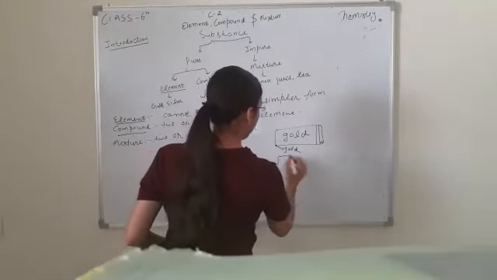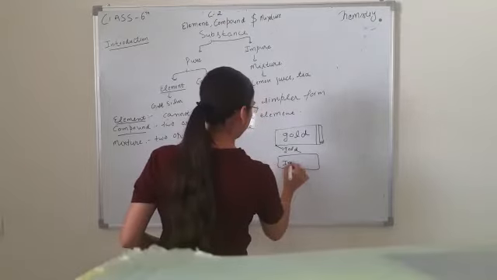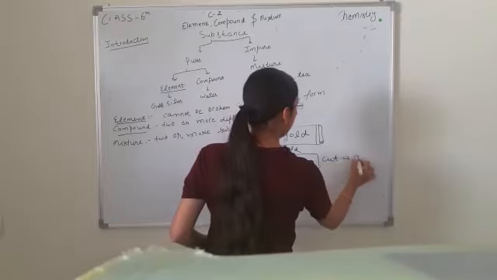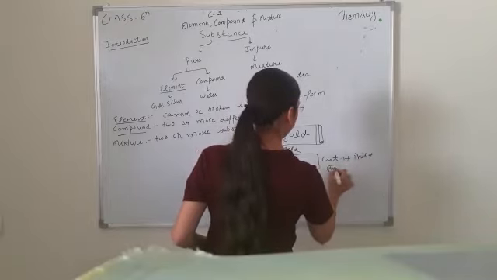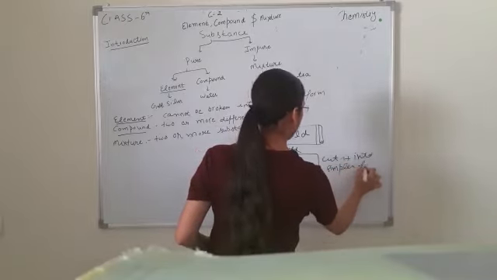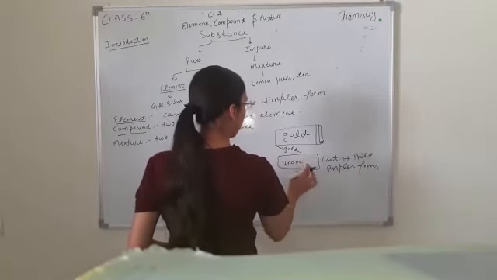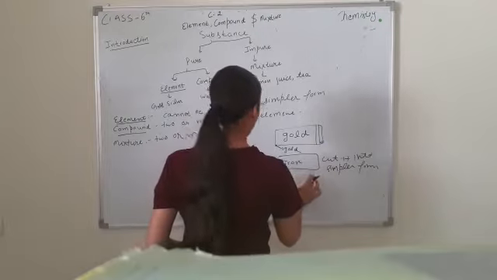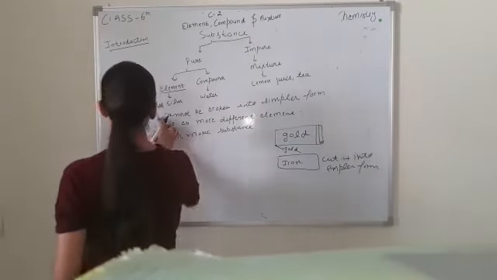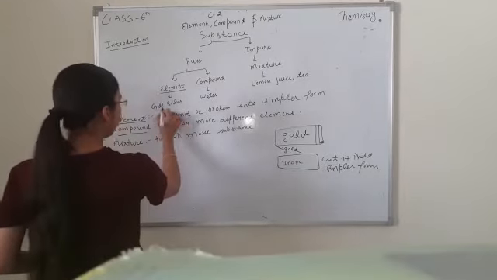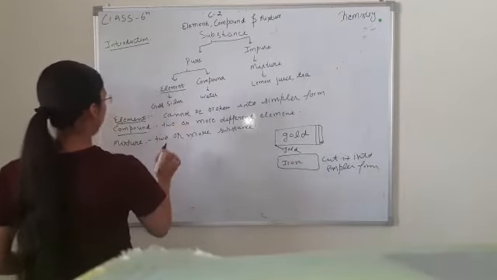If we take a sheet of iron and cut it into simpler form, it cannot change from iron to gold. It is made of iron only. This is called an element. The examples of element are gold, silver, aluminium.